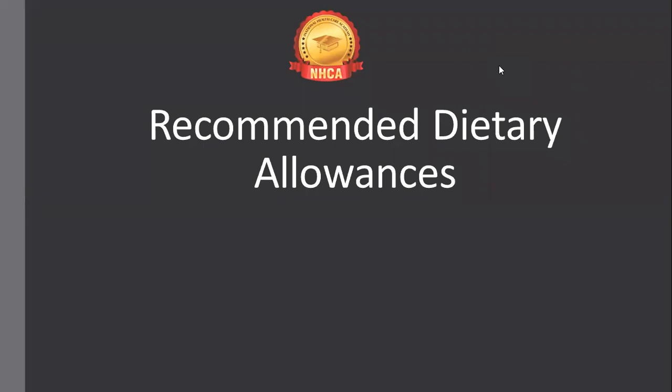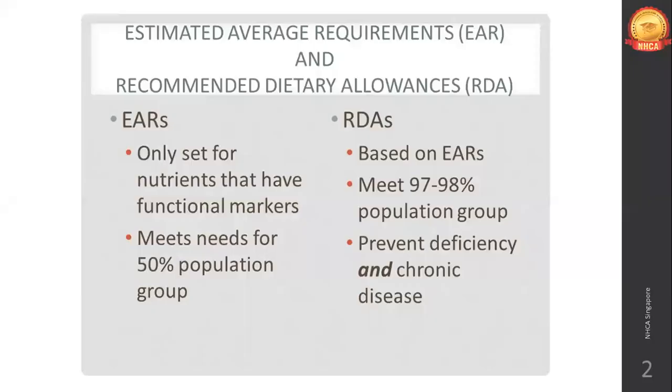So recommended dietary allowances, called RDA. Before we jump onto RDA, we should know what is EAR, that is estimated average requirement. Okay, EAR, estimated average requirement. You should know the meaning of that, then you will understand what RDA is. Okay, so let's say we have 1.6 billion population. India's population is around 1.6 billion.